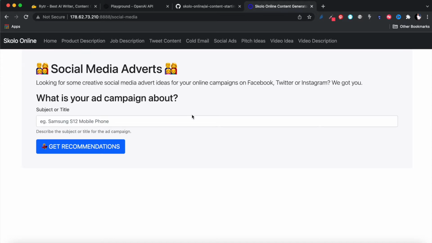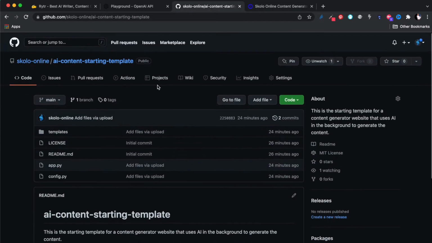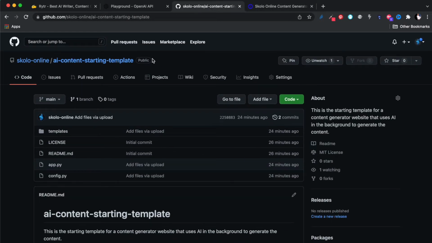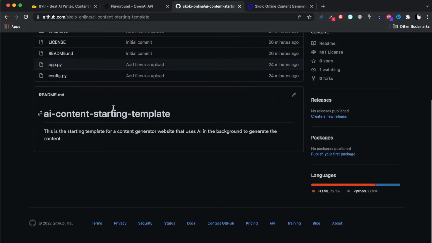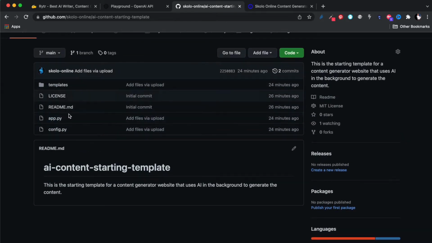It's running on Python Flask, which is what we use a lot for the simple stuff on this channel. I'm going to make all of this available on the GitHub link. If you go to the GitHub link that I will put in the description below, this is what it looks like. You can see these are all the files.